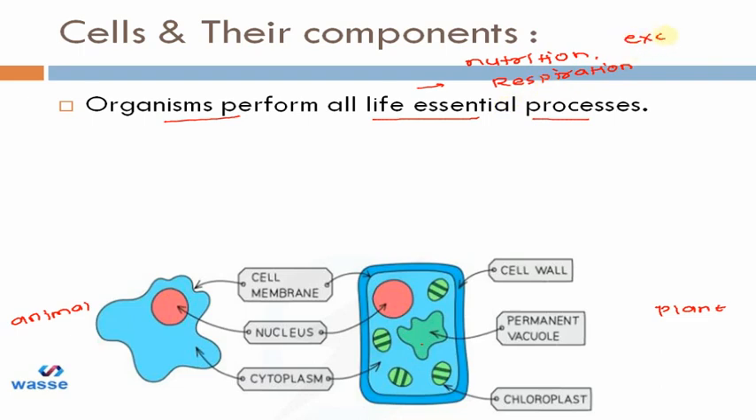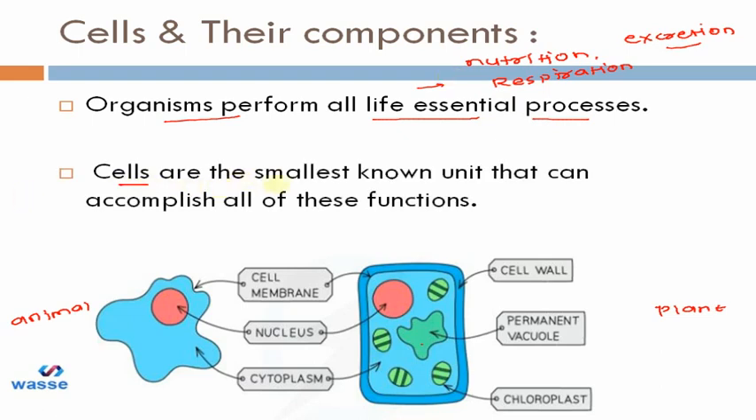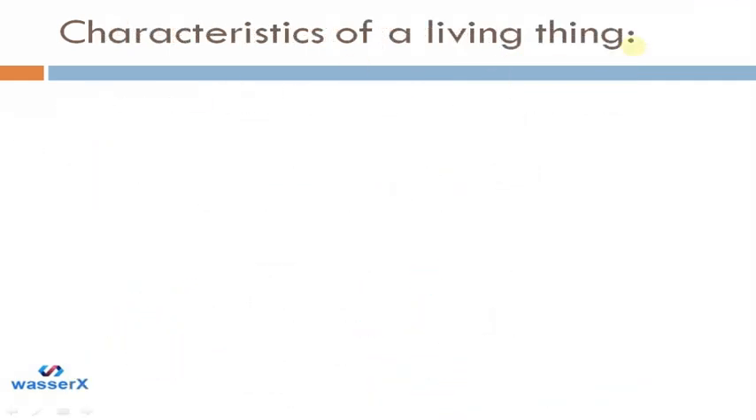And due to all these processes, some amount of waste is generated. So we remove this waste. For that, we do the process of excretion. So all these processes are life essential processes. If any of these processes doesn't occur, our body won't be able to survive. It will die. So these processes are called life essential processes. And cells are the smallest known units that can accomplish all these functions. So we can say that because cells perform all these functions in our body, they are the living organisms or living beings.